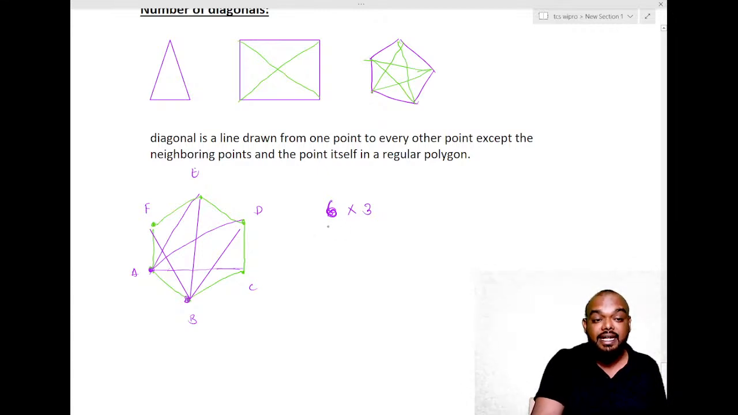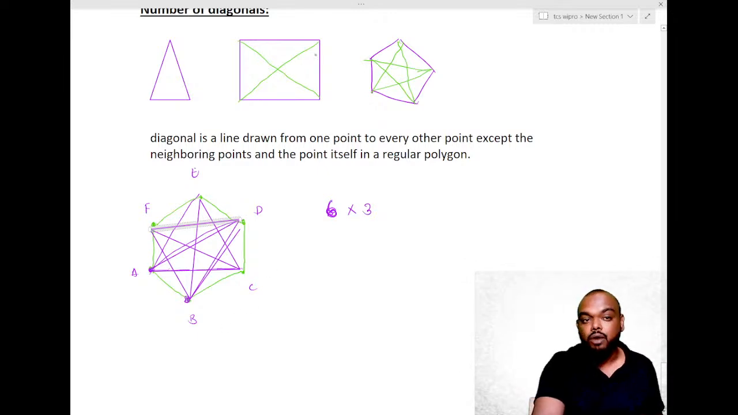6 into 3, 18. But every diagonal will be counted twice. Observe. If I draw from C, C to A, one, and again C to F, one, and again C to E, one. Again, if I draw from D, D to B, one line, D to A, one line, and again D to F, one line. Now, if you see carefully, every diagonal is being counted twice.